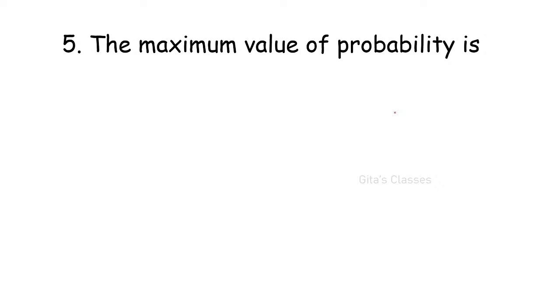Fifth question. What is the maximum value, Praneeth? It is a limit, of course, 0 to 1. Any probability value lies between 0 and 1. What is asked? The maximum value of probability is 1. Maximum is 1. Shrutika is correct. Shashank is right. Maximum value is 1. Maximum probability is 1.